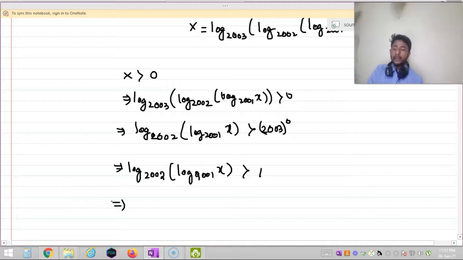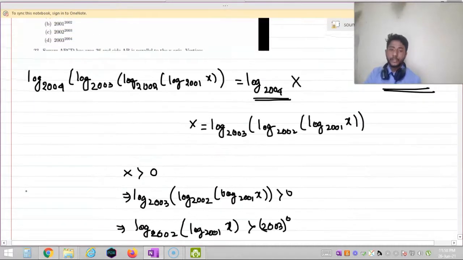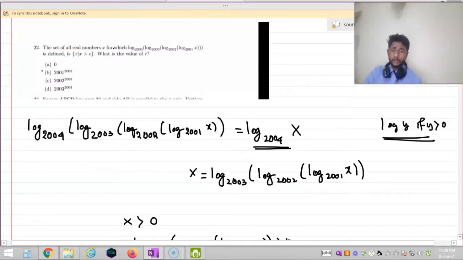Now taking antilog on both sides again, I can say that log 2001 base x is greater than 2002 power 1. Taking antilog again, I can say that x is greater than 2001 power 2002. Now let us take the options: 2001 power 2002. So option B is our correct option.